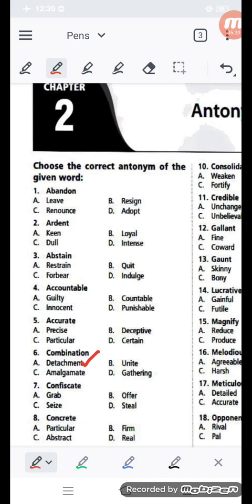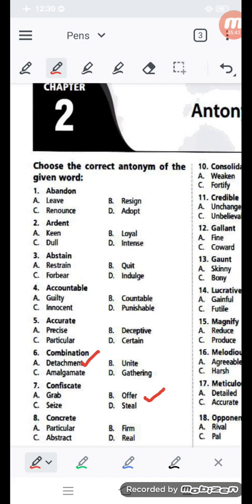Now the word is confiscate. Confiscate, word number 7, you can see. Confiscate means taking without offer. Then its opposite word should be offer something.